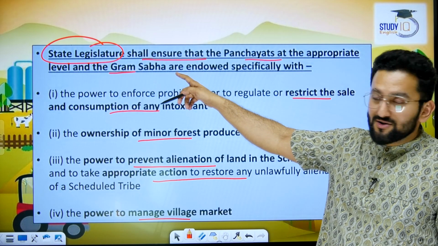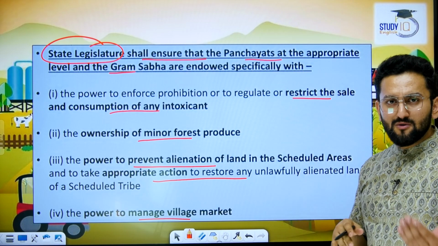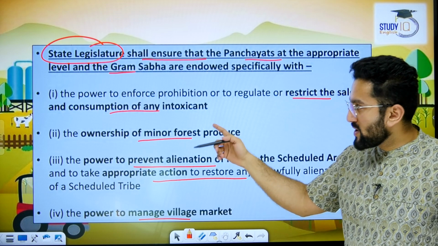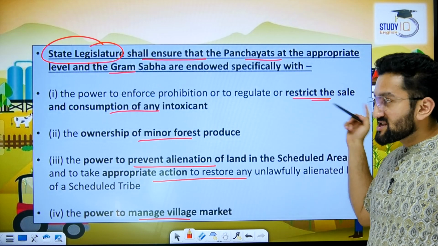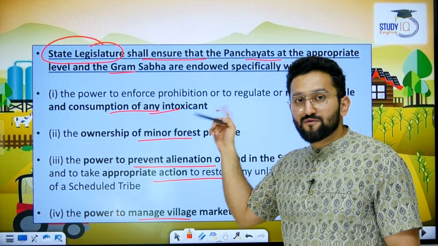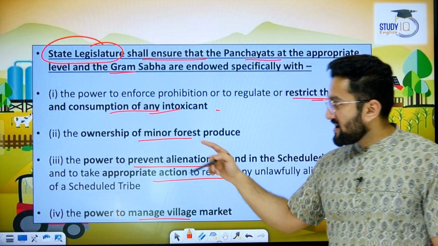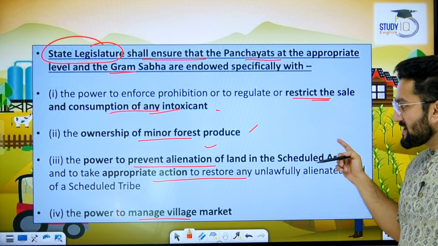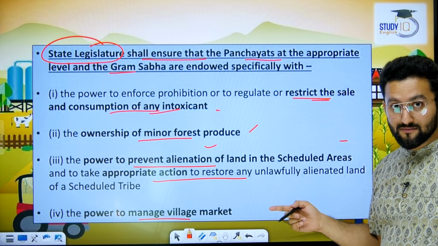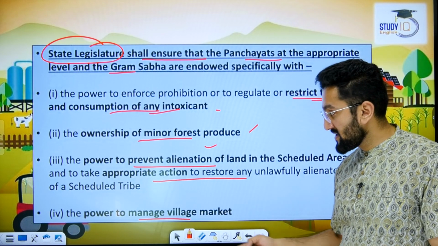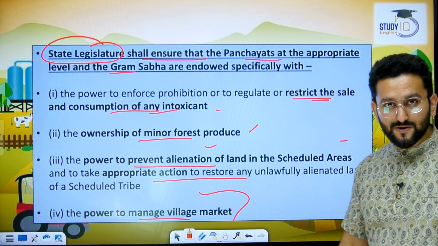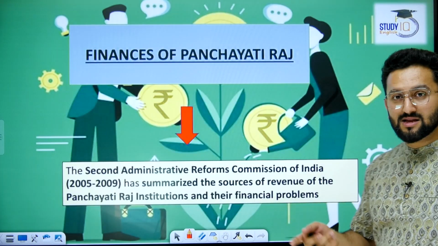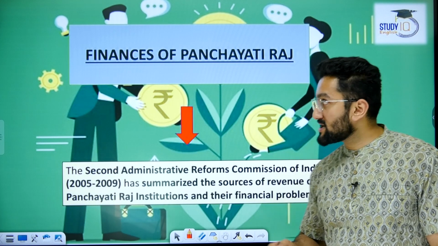A state legislature shall ensure, means such power needs to be given by state legislature. Number 1, when it comes to regulation, restriction of sale or consumption of any intoxicant. Ownership of minor forest produce, power to prevent alienation of land from scheduled areas. Means land cannot be taken away easily. Power to manage village market. So state legislature will give power to these panchayats.